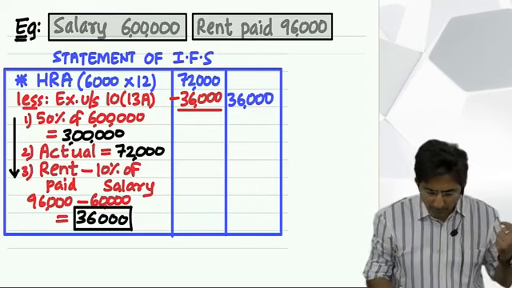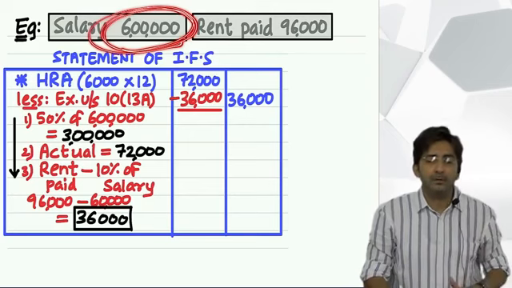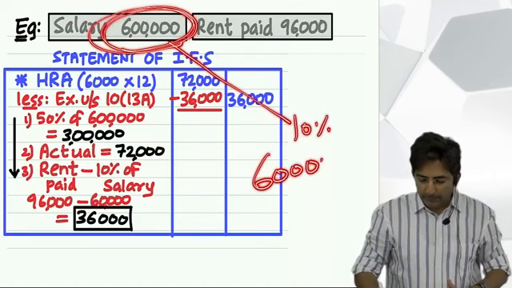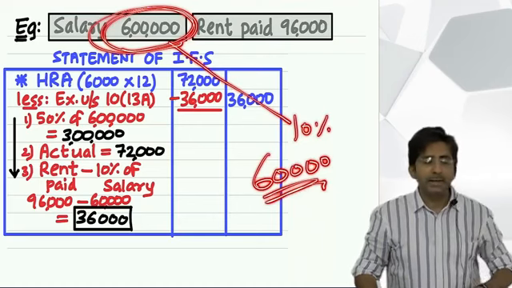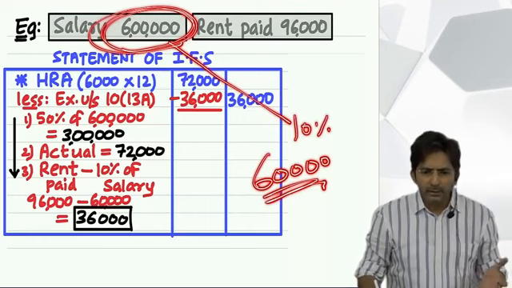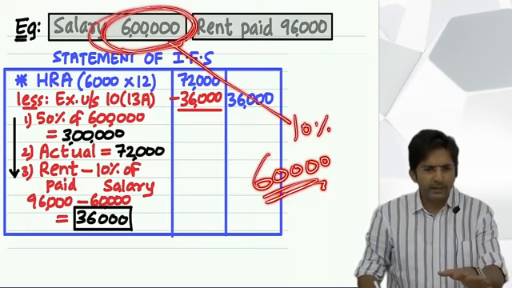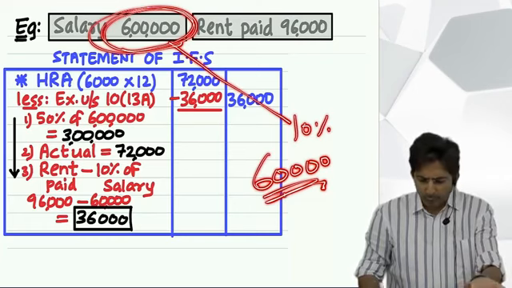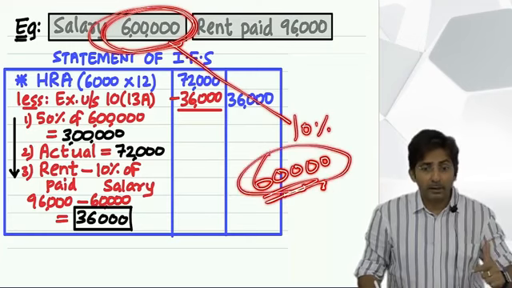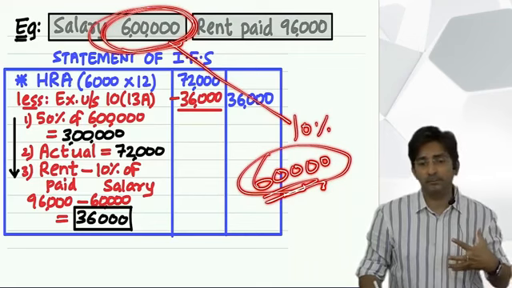Because see, imagine my salary is 6 lakhs. What is 10% of that? 10% of that is 60,000. Means if I have to spend 60,000 on rent, then government will not feel sympathy. Government will say, big deal. You don't have a house, bad luck, so you have to pay rent, you pay. And that also you are paying only 60,000. It is not a burden. But if you have to pay more than 60,000, then government will feel it's a burden.